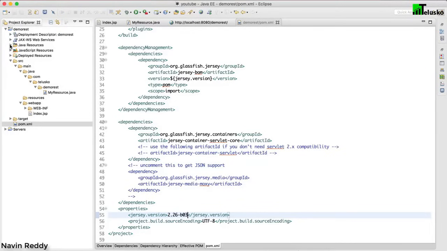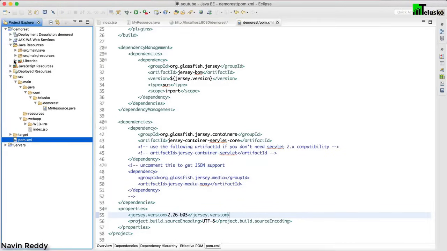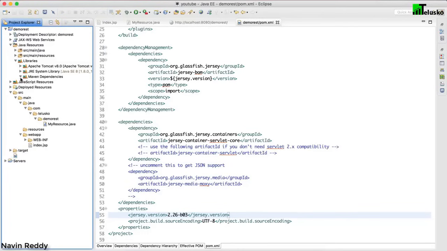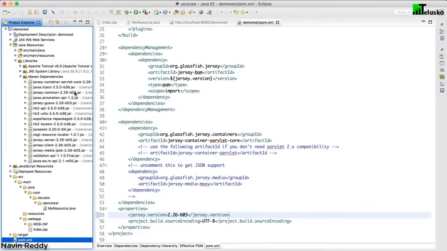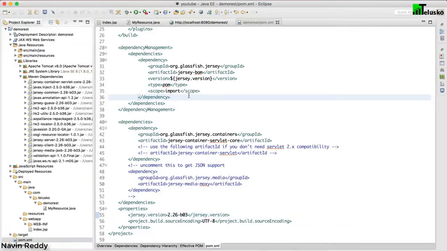If I expand Java Resources, and if I expand Libraries, inside which you have Maven Dependencies, you can see the Jersey now changed to b03. I guess it will work now. Let's run this once again.